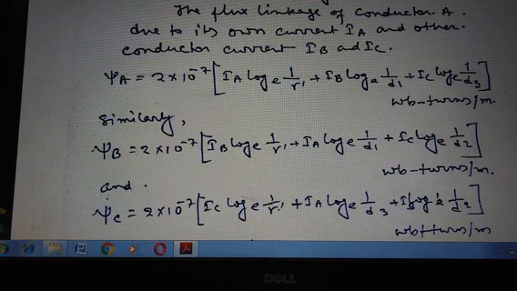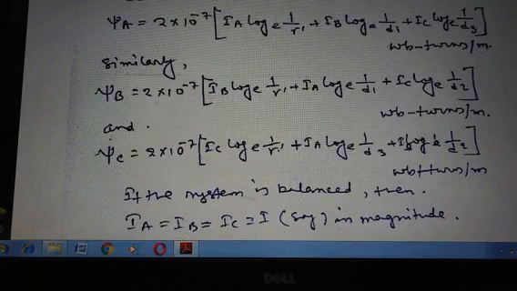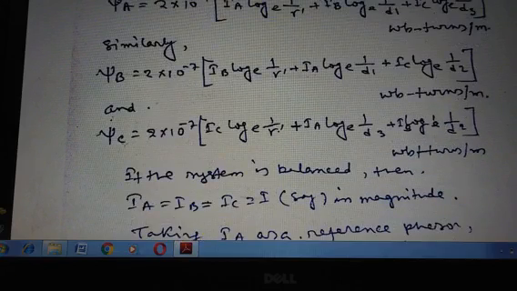In the case of psi C, that is equal to 2 × 10^-7 × (IC ln(1/r') + IA ln(1/D3) + IB ln(1/D2)) Weber-turns per meter. So there are changes here in IA, IB and IC: for psi A the current starts from IA, for psi B from IB, and for psi C from IC.